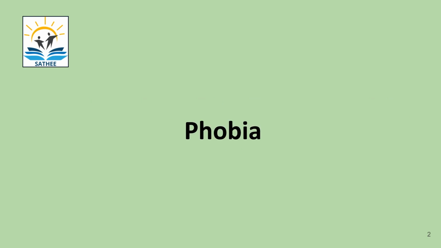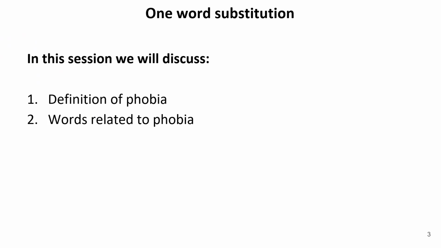One-word substitution actually refers to a word for a group of words. From this chapter we get questions of a type in which a question is given to us and we have to select a word for that. So that is one word substitution. So in this session we will discuss the definition of phobia and words related to phobia.